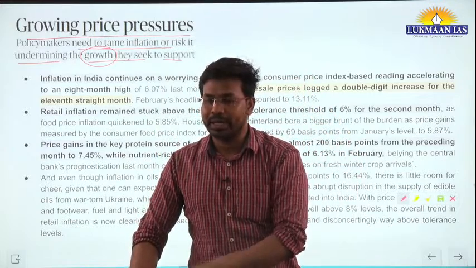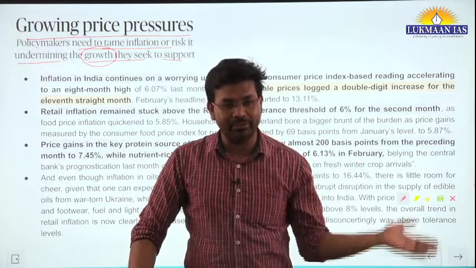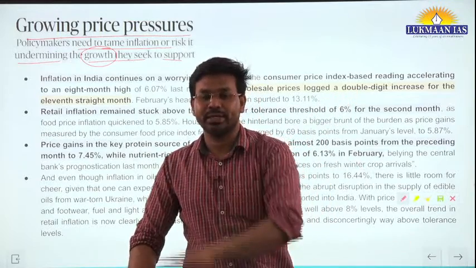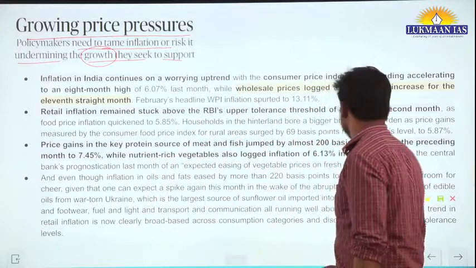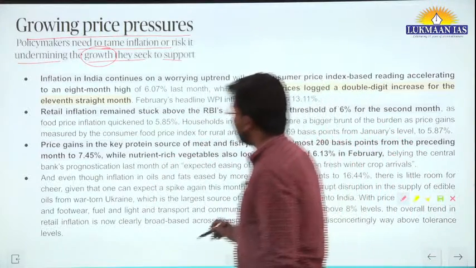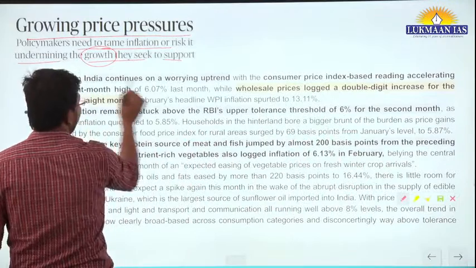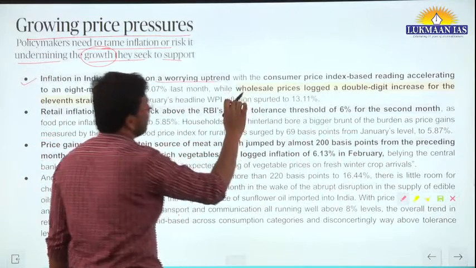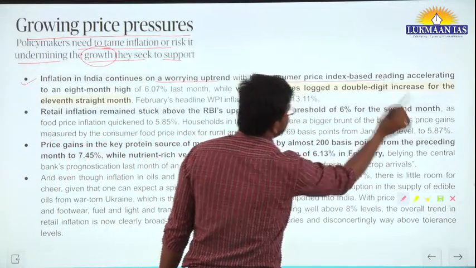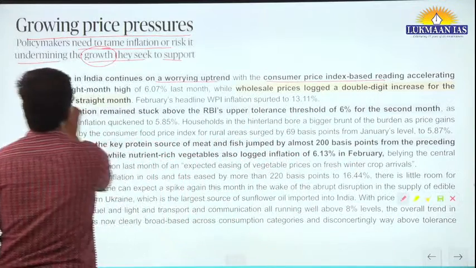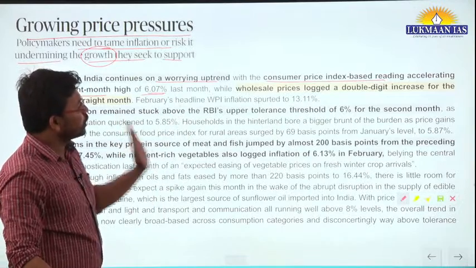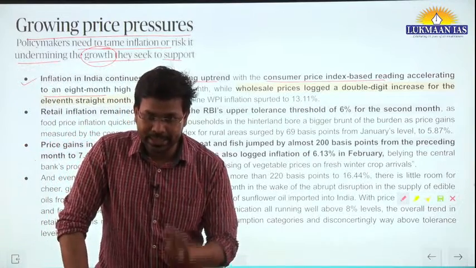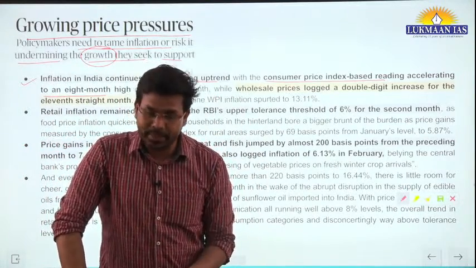Okay, so we give a term for when inflation is increasing but growth is not increasing: stagflation. So there is a risk of stagflation. Inflation in India continues on a worrying uptrend, with the consumer price index based reading accelerating to an 8-month high of 6.07% last month. So the consumer price index has increased beyond 6%.